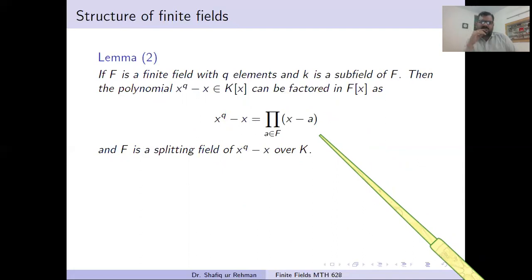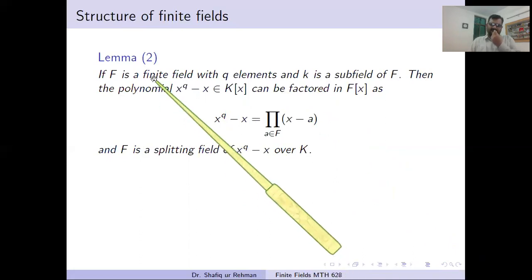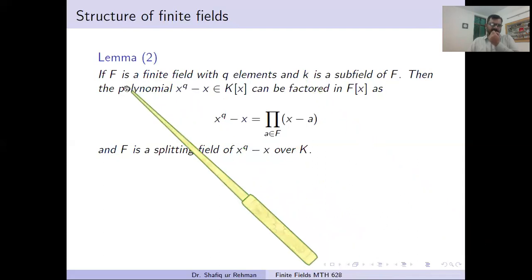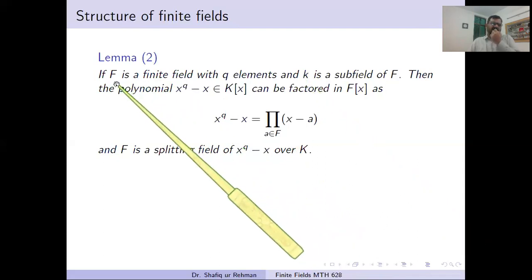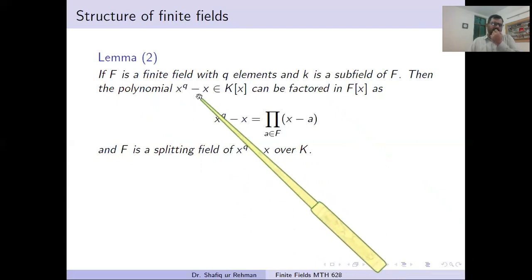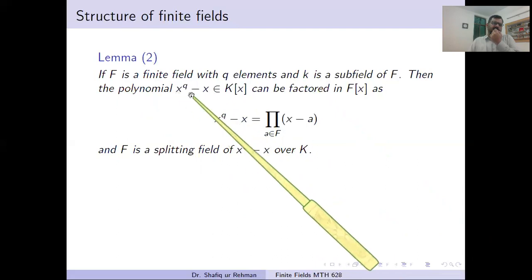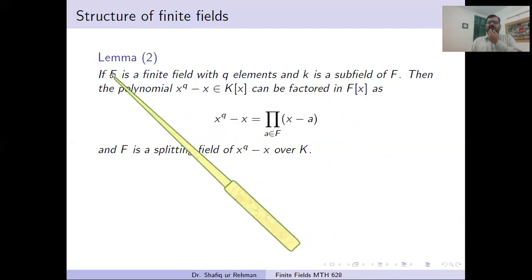In this lemma, we are given a finite field F, and the message of the lemma is that whenever we take any subfield K of this finite field and take this polynomial over K, the splitting field of this polynomial will be the given finite field.